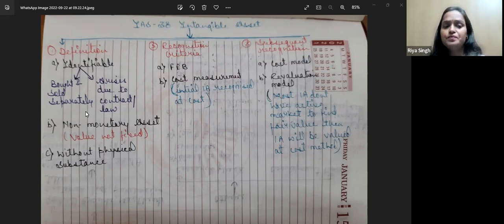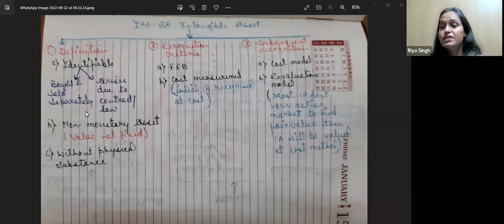For example, debtors are also an asset, but their value is fixed. If a debtor is of rupees 1 lakh, it will be 1 lakh whether we pay after 1 year, 2 years or 3 years. Cash is also an asset. If the value is 500, after 1 year or 2 years it will still be 500 only.